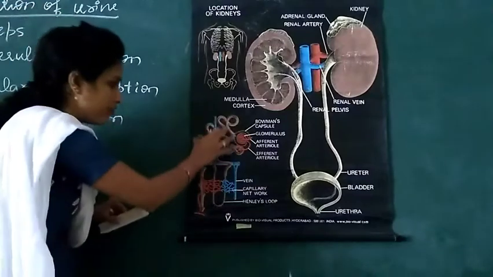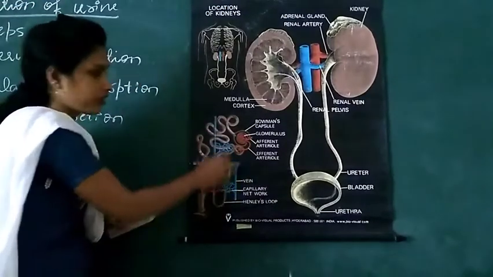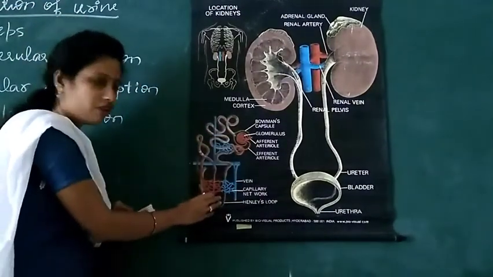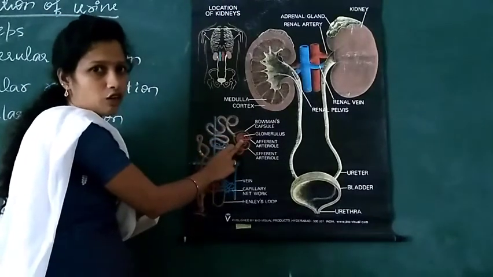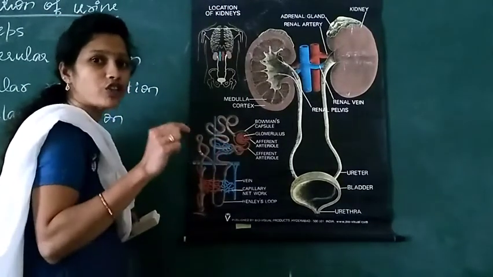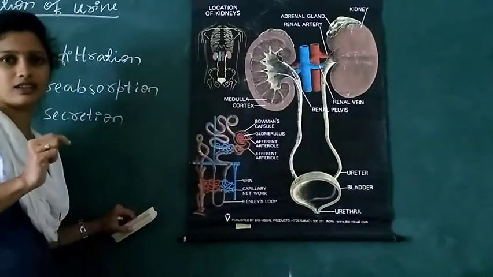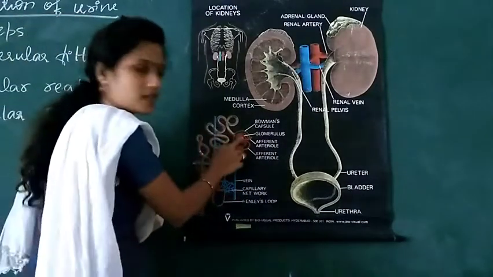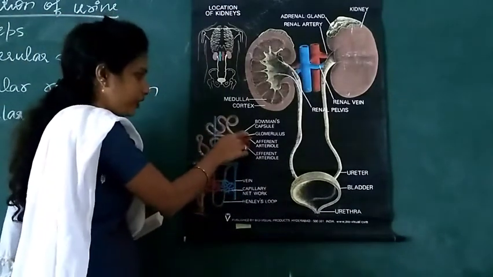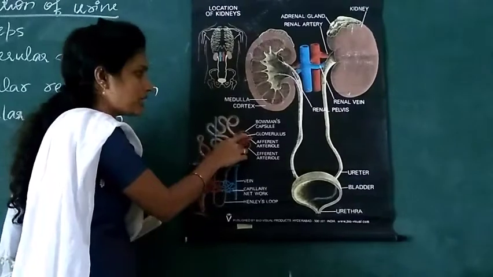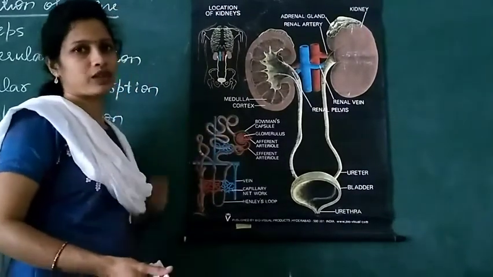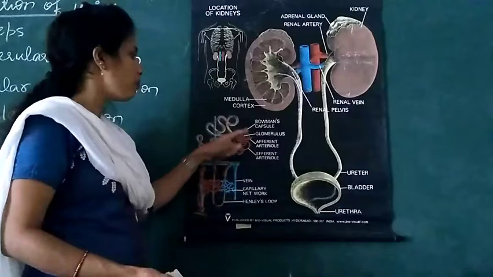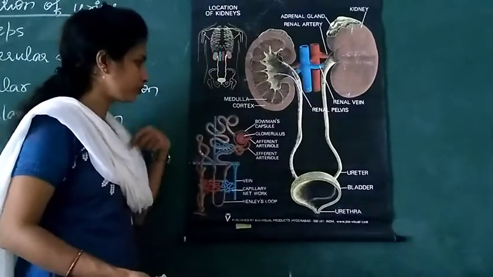See, this is the structure of nephron, which contains the glomerulus. Glomerulus is a knot of blood vessels. Next one is Bowman's capsule. It is a cup-shaped structure.